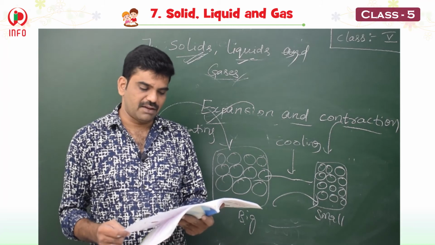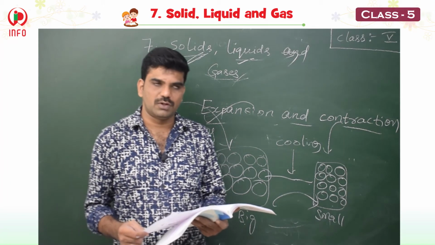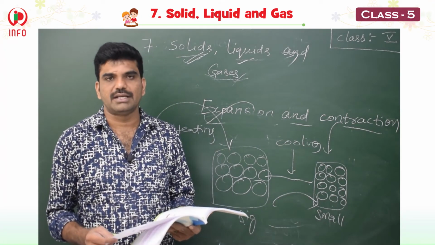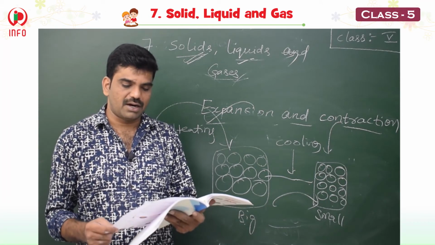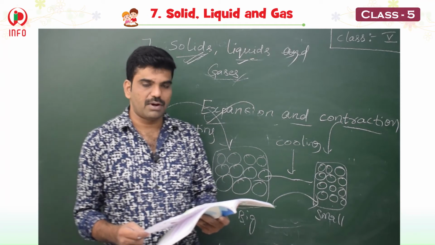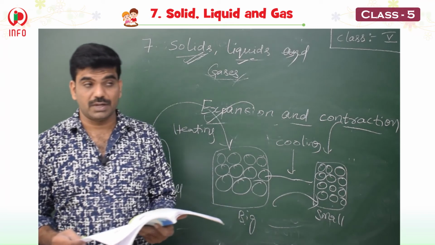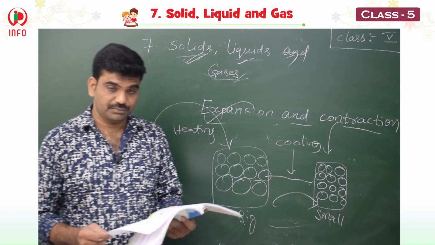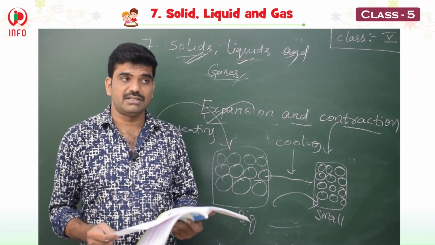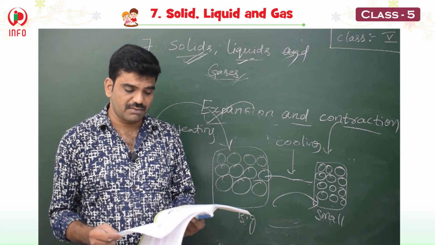Okay, children, we have seen the examples of sugar solution, solute. In sugar solution, when sugar is added to the water, sugar is called the solute and water is called the solvent. Upon mixing the sugar and water, we will get sugar solution. That means sugar, a solid, dissolves in water, and even alcohol, a liquid, dissolves in water, and gases like oxygen and carbon dioxide also dissolve in water.